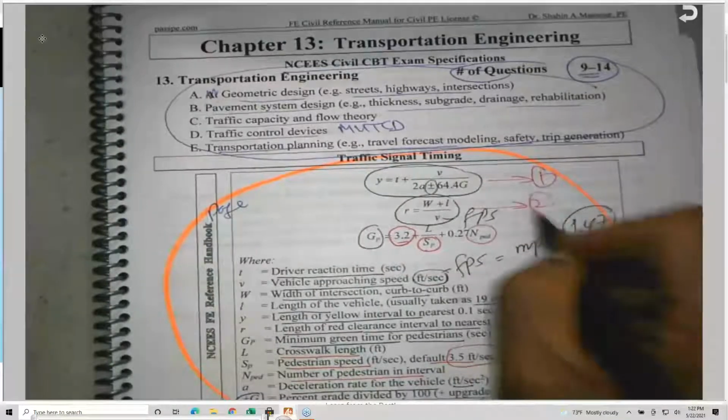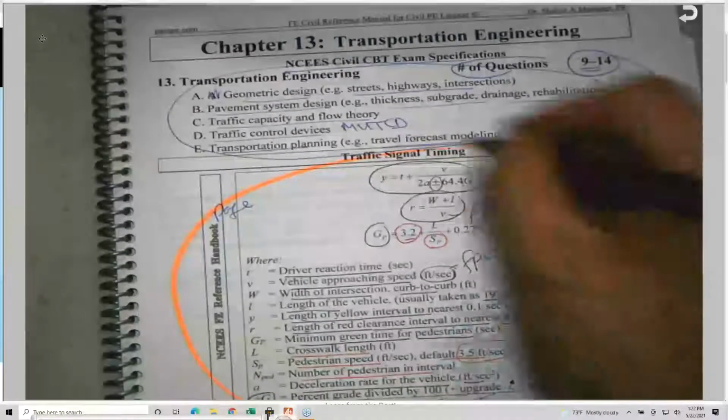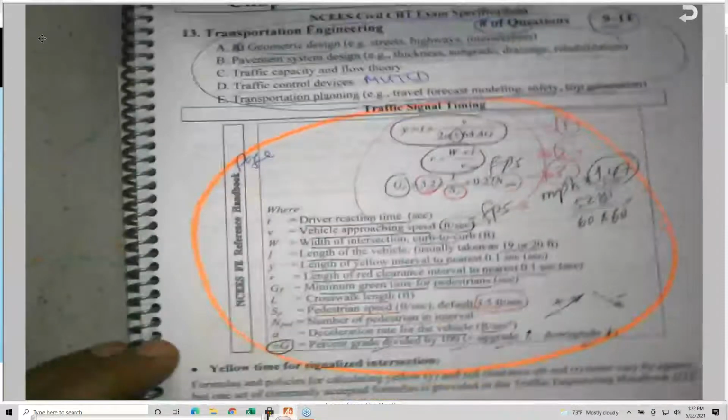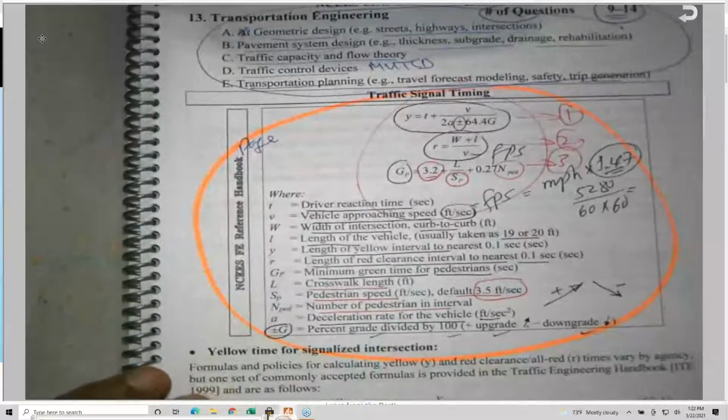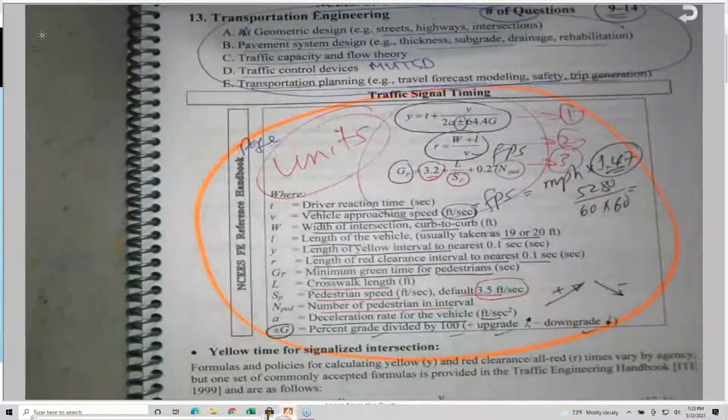So those are the equations, and as I said before, nobody will ask you to develop them, nobody will ask you to memorize them, but we need to know the components or the parameters of these equations and how to use them. And again, I'm emphasizing units. Units are very, very important in every subject. And as I mentioned this morning, we don't want to lose the exam because of the units.